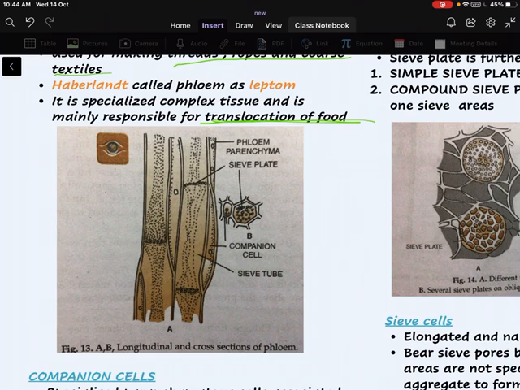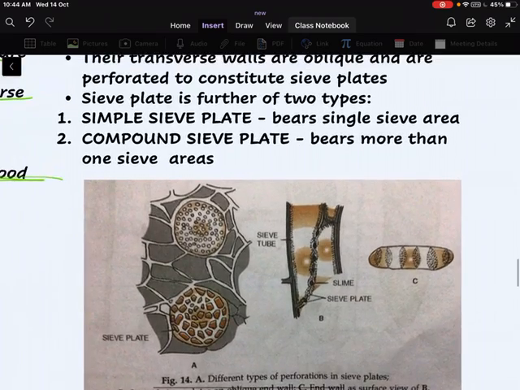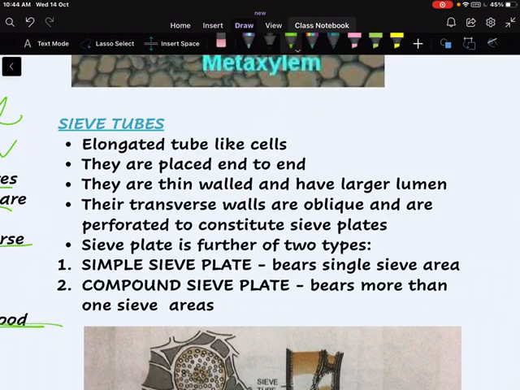This is the longitudinal and cross section of phloem, in which all the cells of phloem are present. So the first type of cell present in phloem is sieve tubes. These are elongated tube-like cells. They are placed end to end. They are not placed one above another, but they are placed end to end.